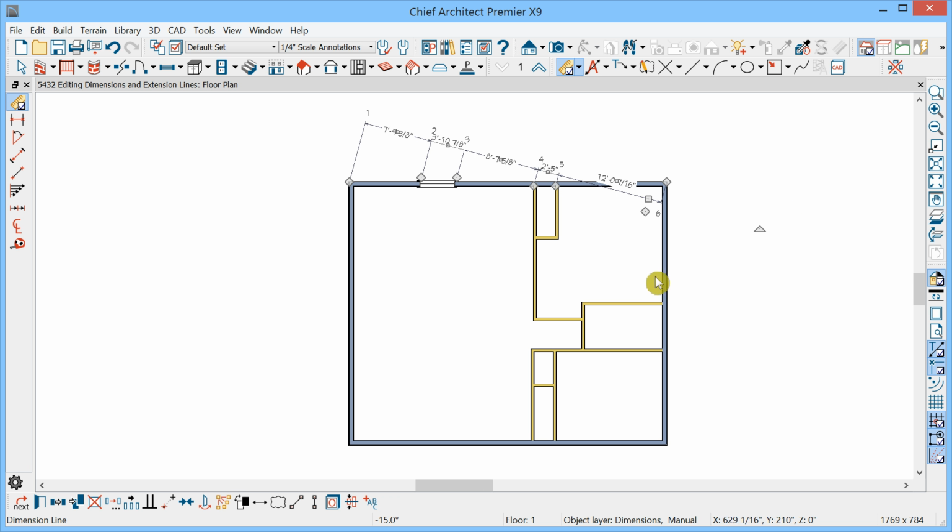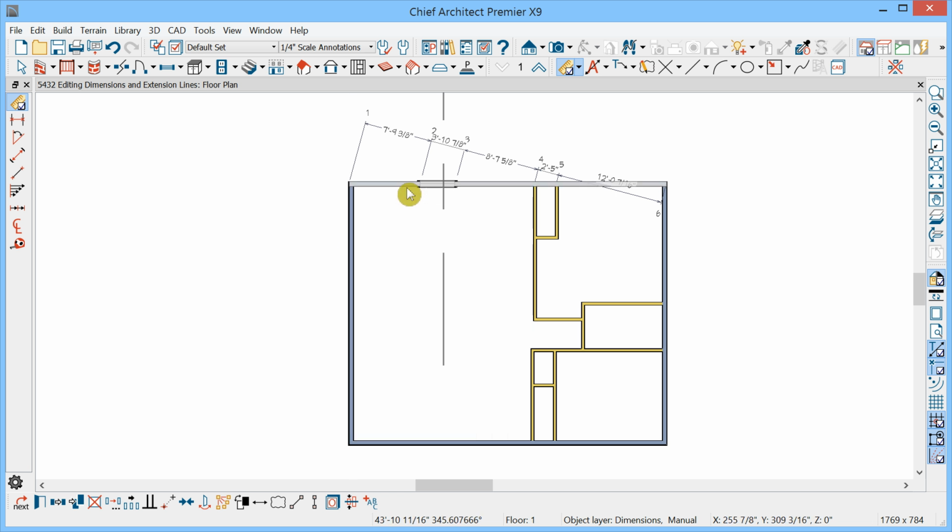And we have some edit tools we can apply to dimensions as well. For example, the Make Parallel or Perpendicular tool can be used in this case to realign this dimension with the wall. Notice as I move the cursor, I get different feedback lines indicating where the dimension will become parallel or perpendicular. So here, for example, it would become parallel to the wall that the line is parallel with, and here it would become perpendicular to the wall and the line.